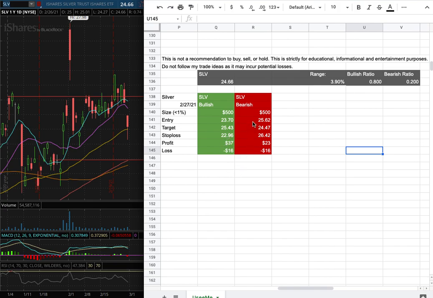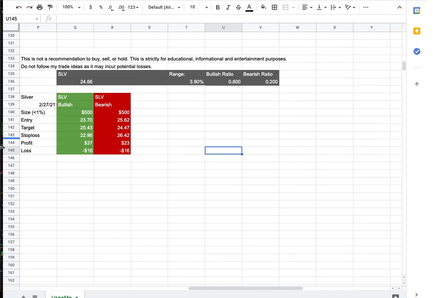However, if I were to open a short position, my entry is at $25.62, and that is this range here, and that coincides with the highs made back on January 5th. My sell target is at $24.47, and my stop loss is at $26.42. So whichever entry price were to hit first, that will be my position of the week.